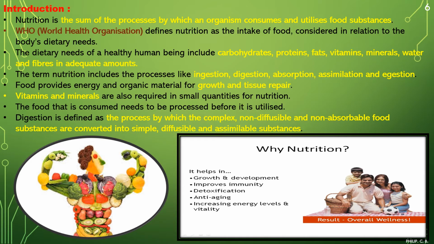Further, the term nutrition includes the processes like ingestion, digestion, absorption, assimilation and egestion. So these are the important processes which take place in relation to the digestion part, or in relation to taking in of food, which is ingestion. Then digestion, what we take in should be digested. After digestion, proper absorption into the body, blood, cells. Further assimilation, that is into the cells as formation of cytoplasm, protoplasm takes place, and egestion, that is unwanted undigested food has to be expelled out of the body through egestion.